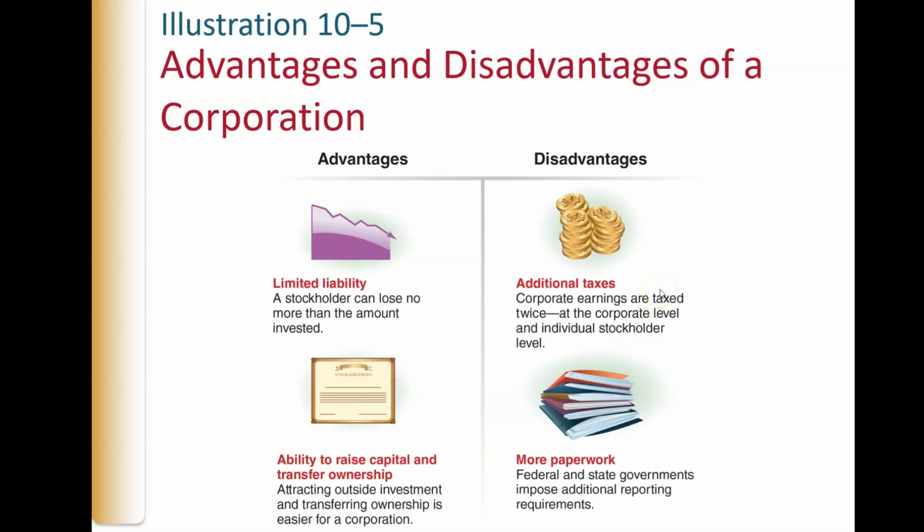Disadvantages: corporate earnings are taxed twice, once at the corporate level and once at the individual stockholder level. And I believe we talked about that earlier in the semester. And there's more paperwork for a corporation because they have to follow some additional federal and state guidelines. They also have to file their own tax return. They have to file all kinds of different things that an individual does not have to do.